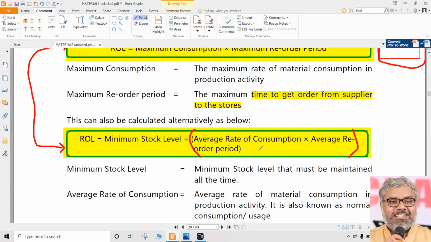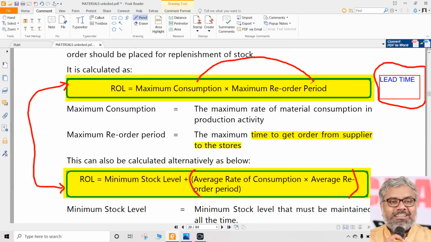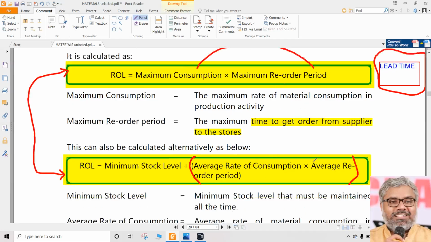Average consumption means on an average how much we will consume on a daily basis or a weekly basis or a monthly basis, multiplied with on an average how much it will take for the suppliers to deliver to us. So there is maximum consumption, maximum lead time, average consumption, average lead time. Every detail should be given in the question. Only then can you calculate, right? So don't worry about how we can get the details. They will be in the question. Your job is to remember the formula and substitute them.